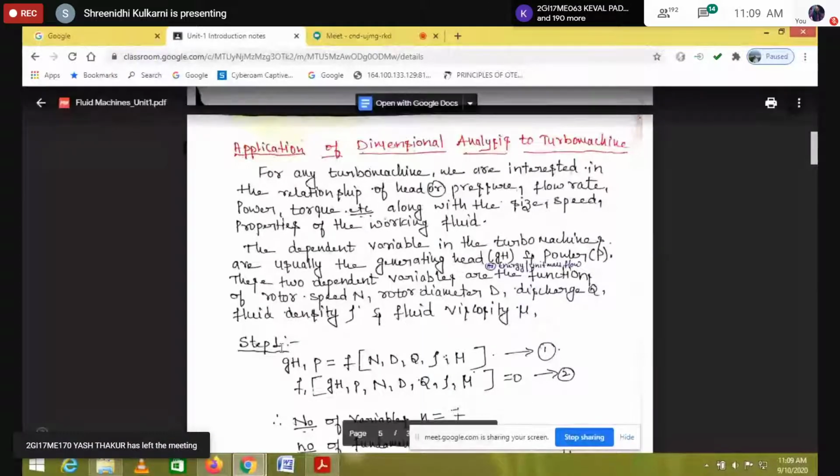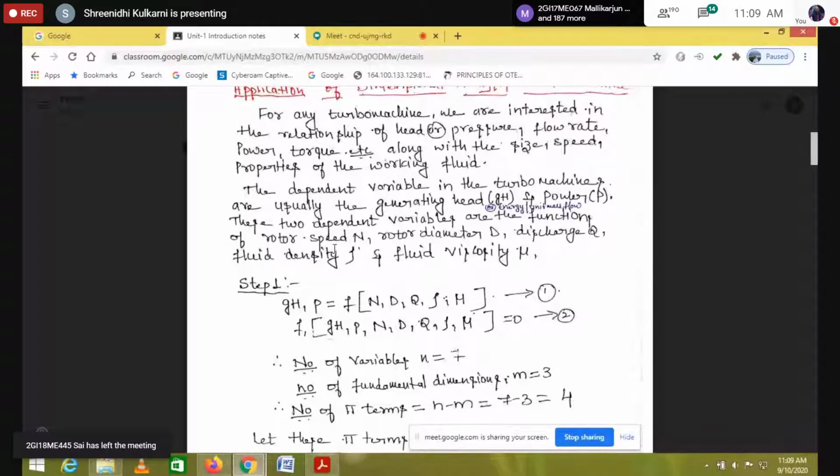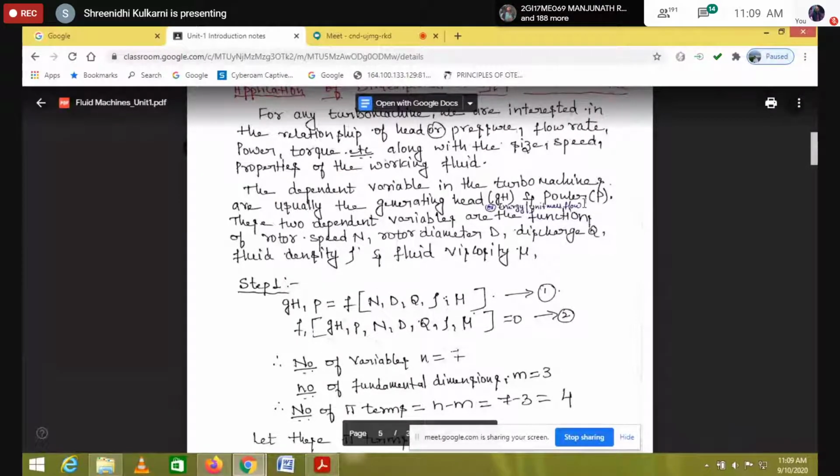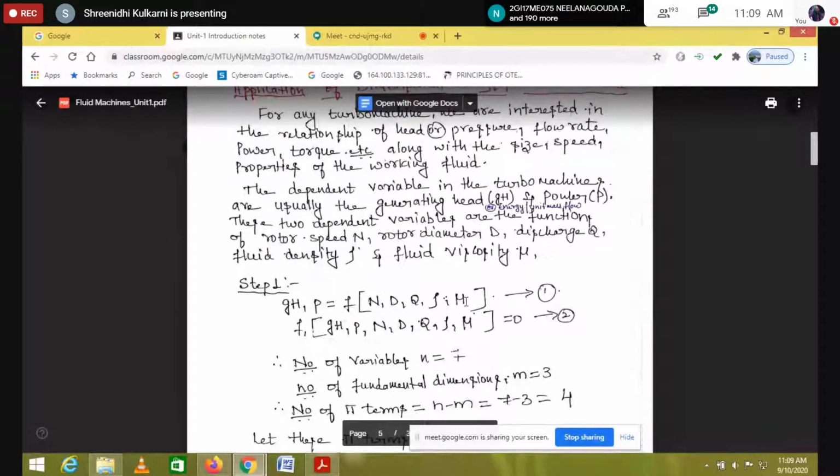Now step 1: I will write the problem statement as it is. The energy per unit mass flow rate and the power are dependent on these variables: N rotor speed, diameter, discharge, density, and viscosity.